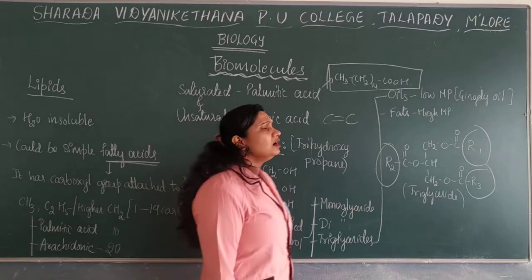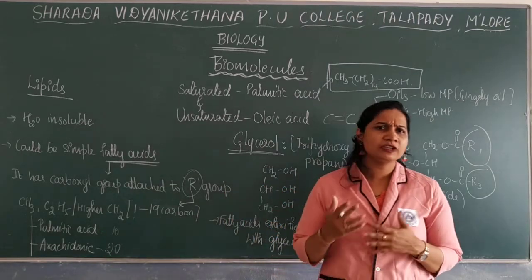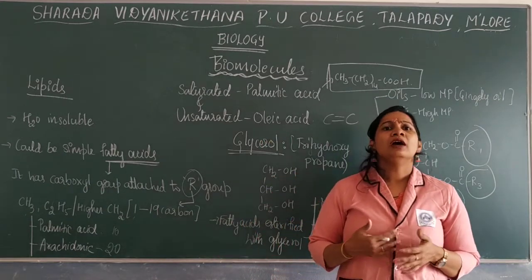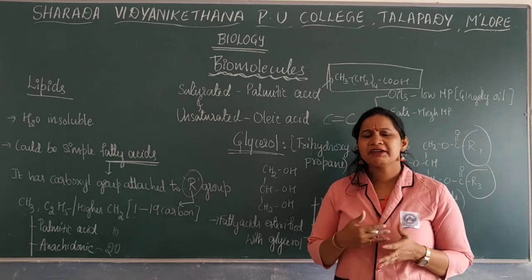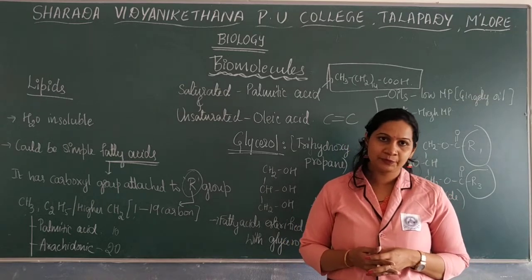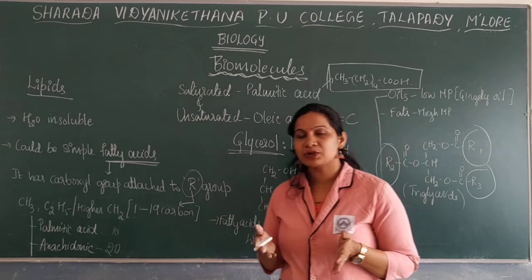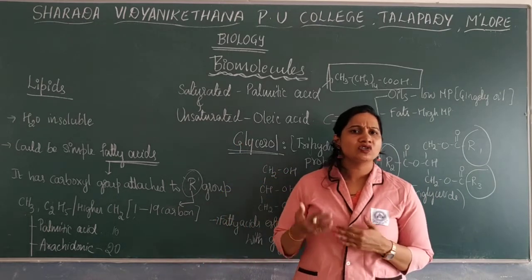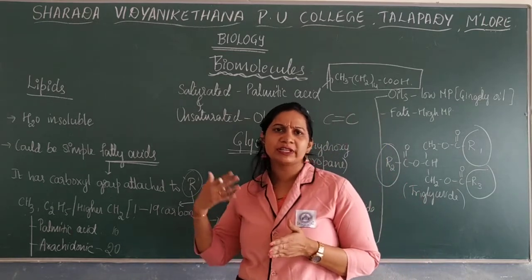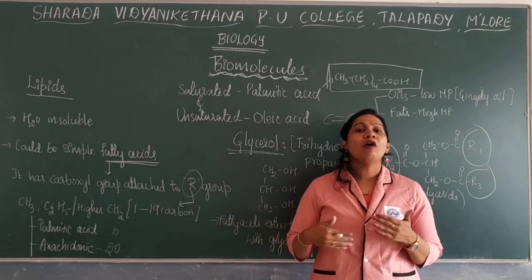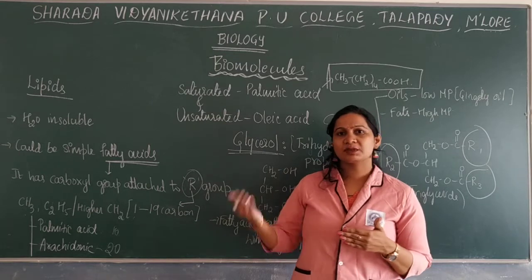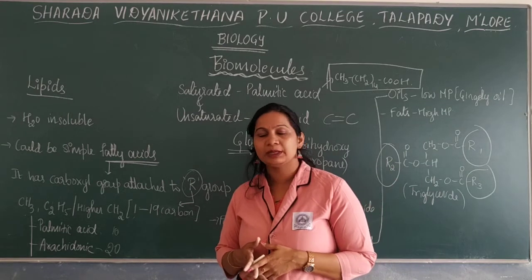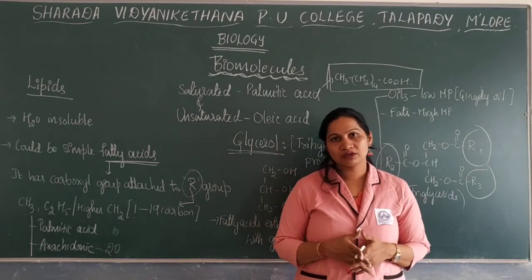Okay, so the lipids can be further classified into simple lipid, conjugated lipid, and derived compounds. So there are different kinds of lipids. Simple lipids consist of only fatty acid as well as the glycerol. And the conjugated lipids, other than glycerol, there is also the presence of some other substances. All those are considered to be the classification of lipids, which is not included for your theory part.